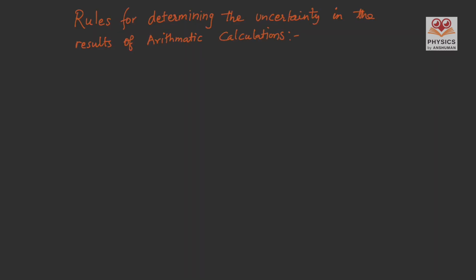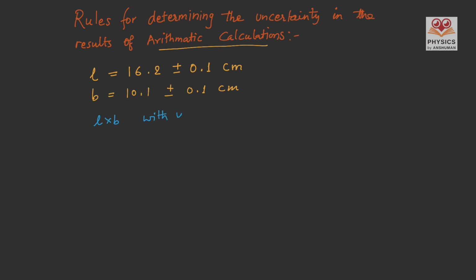Let us explore the rules for determining the uncertainty in the results of arithmetic calculations. Let us take one example. The length of a rectangle is given as 16.2 with an uncertainty of plus minus 0.1 centimeters. And the breadth is given as 10.1 plus minus 0.1 centimeters. Our purpose is to find the area of the rectangle, that is length into breadth, with uncertainty.